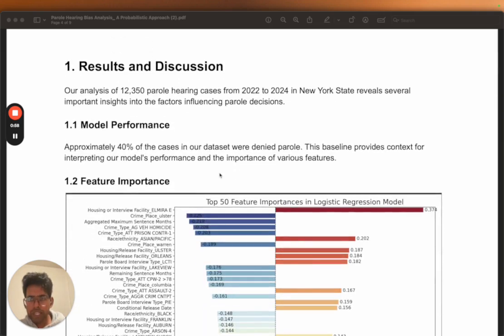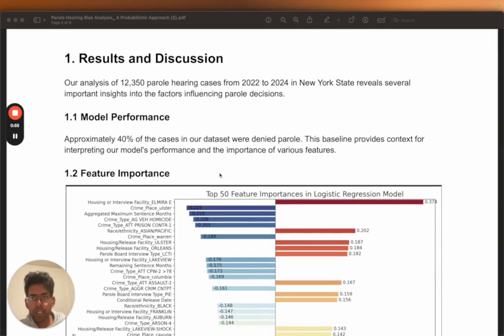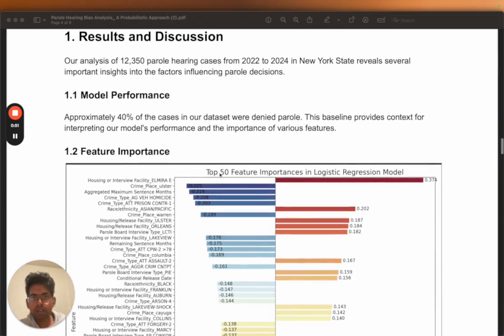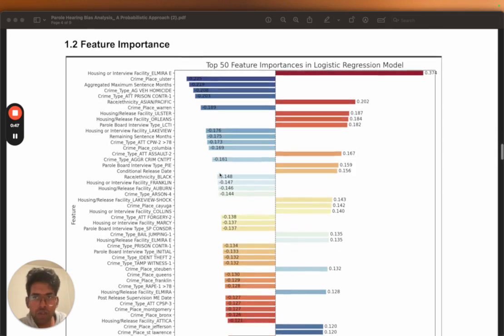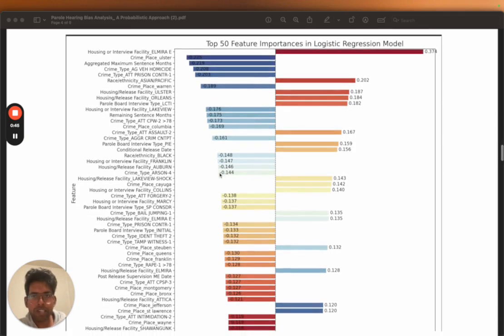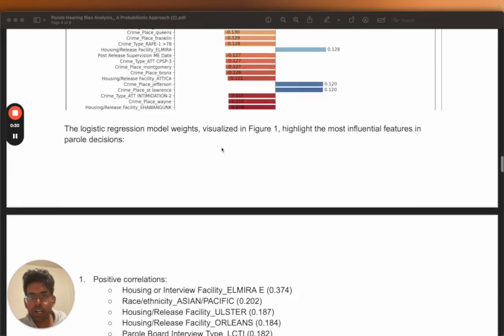We can quickly look at the research and what we got. Out of the basic data set, around 13K is from 2022 to 2024, and the first chart gives you feature importance. Here you can see the top 50 features which have either negative or positive correlation. For the positive correlation, you can see that Asian ethnicity gives you a little bit of a boost, and then you can see that worse crimes like homicide give you negative correlation.